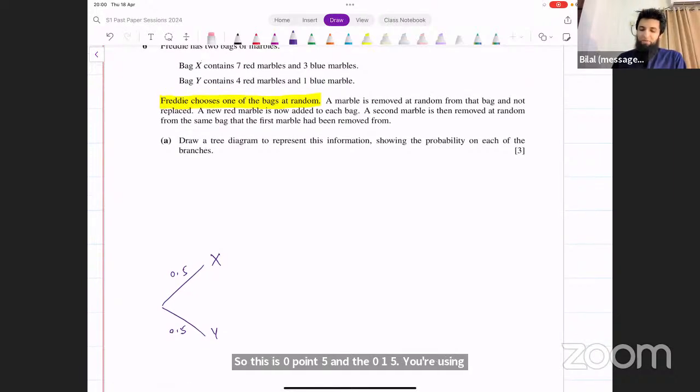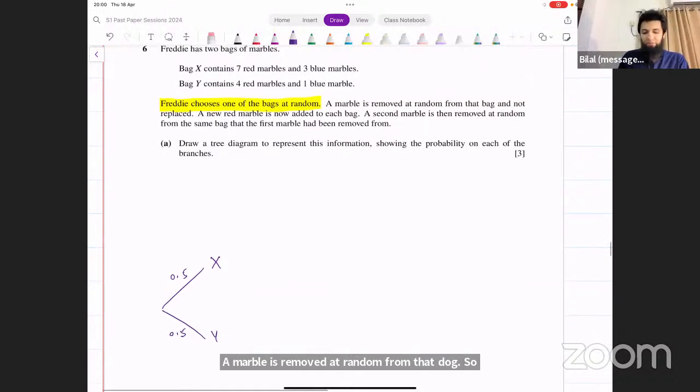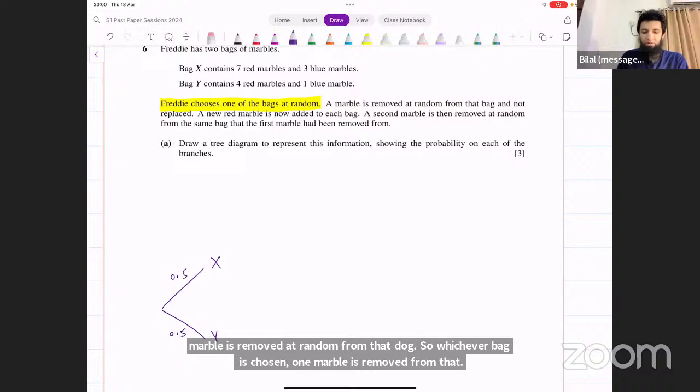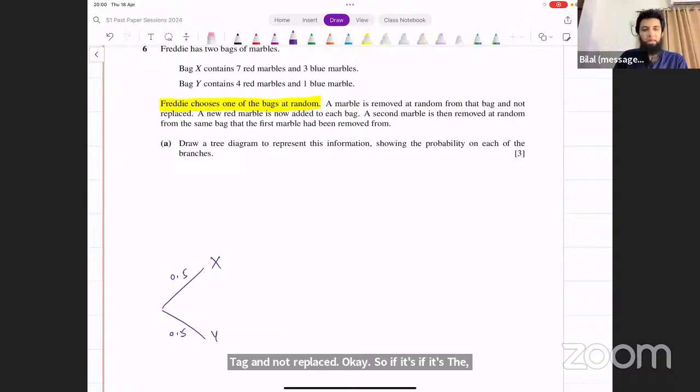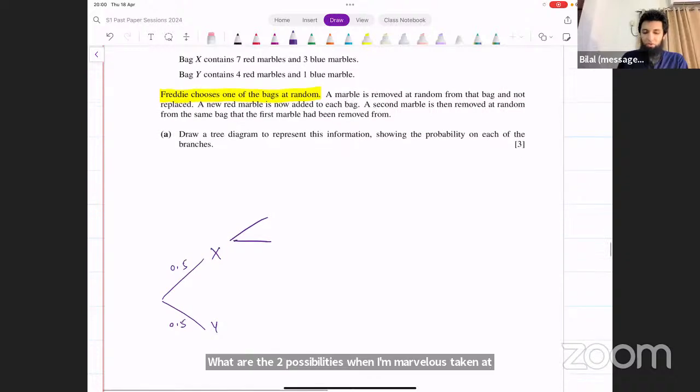A marble is removed at random from that bag. Whichever bag is chosen, one marble is removed from that bag and not replaced. If it's the first bag X, what are the two possibilities? When a marble is taken at random, it could either be red or blue.